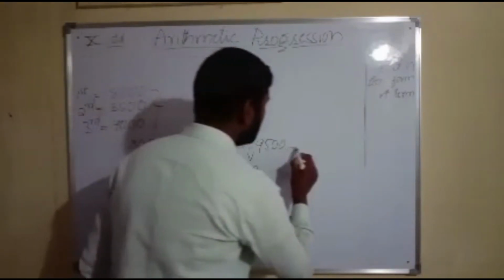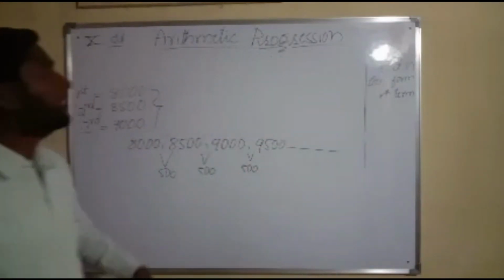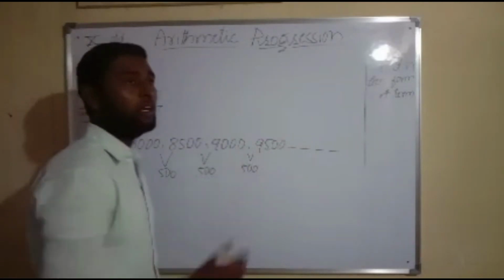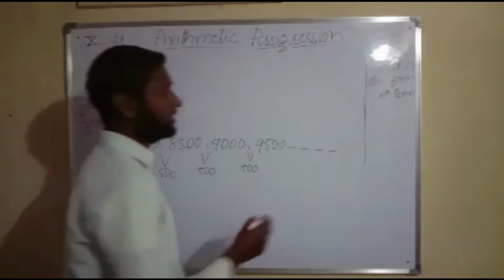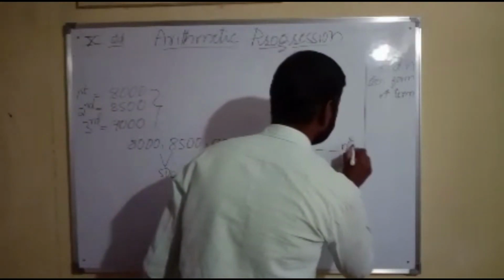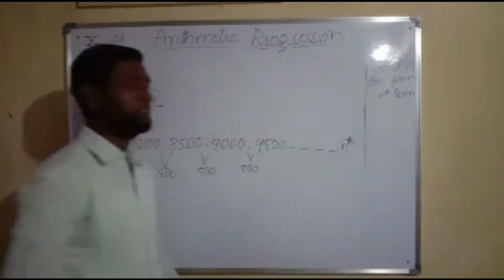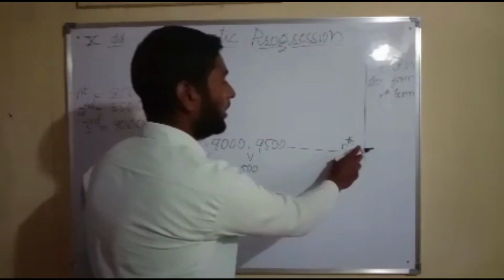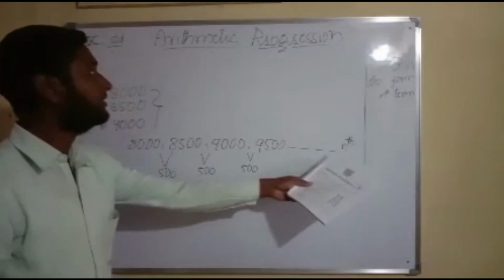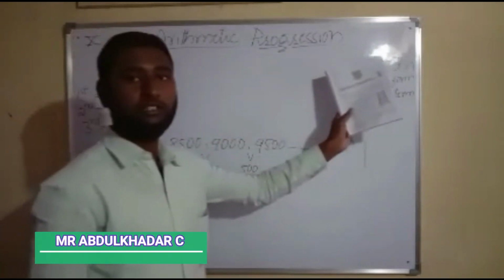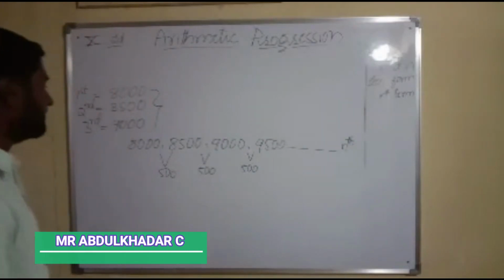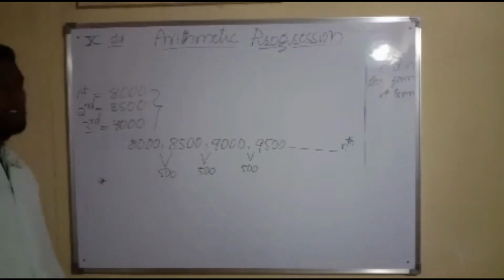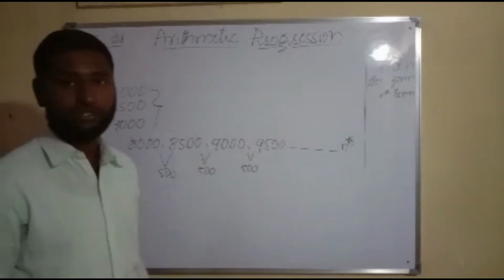So, like this, with the help of arithmetic progression, I can calculate what will be her salary on the nth year. Nth year means maybe the 20th year, 25th year, 30th year. I can easily calculate her salary on the nth year with the help of arithmetic progression. Now I would like to clarify what is called arithmetic progression.